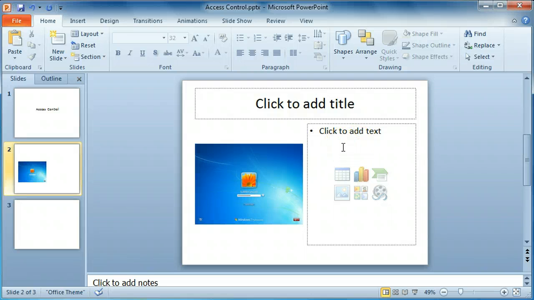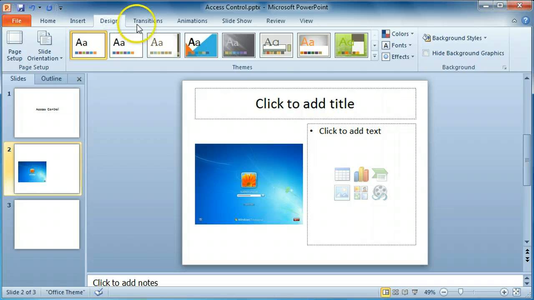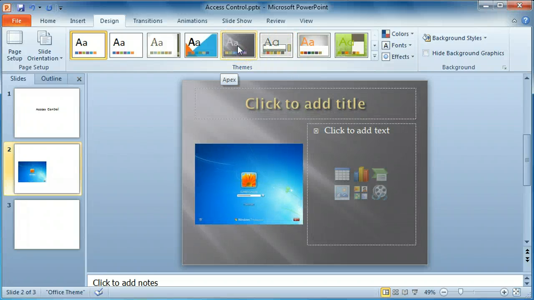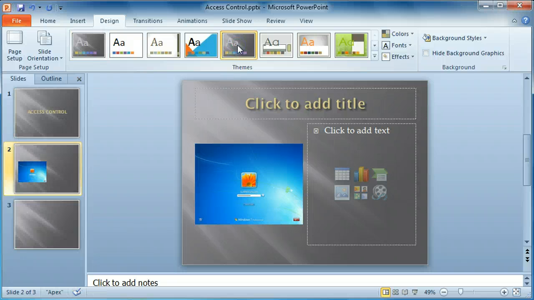To give an overall look to a presentation, a theme, click on the Design tab. Select one of the themes. They can be previewed by hovering the mouse. Notice that all the slides will have the same theme.